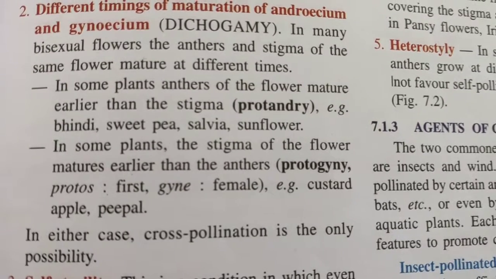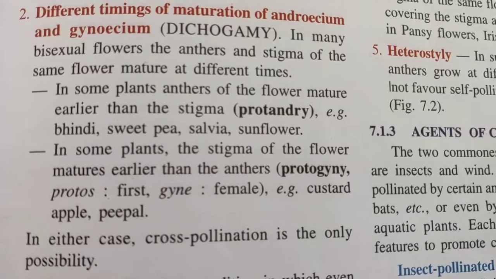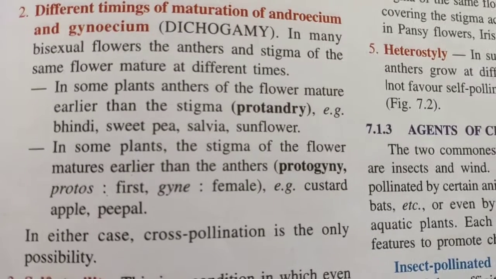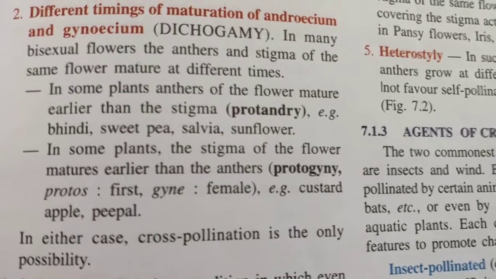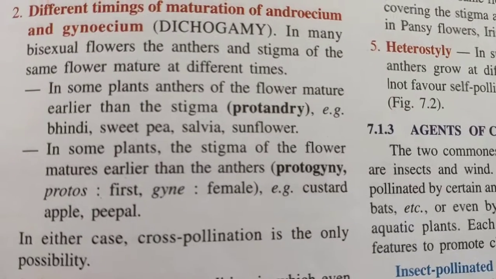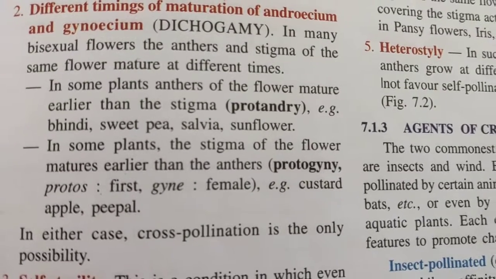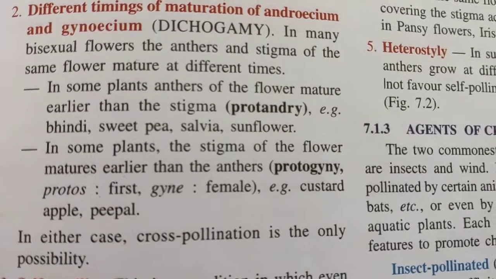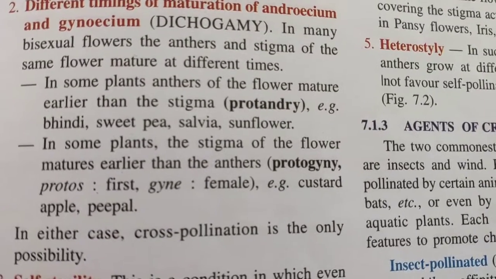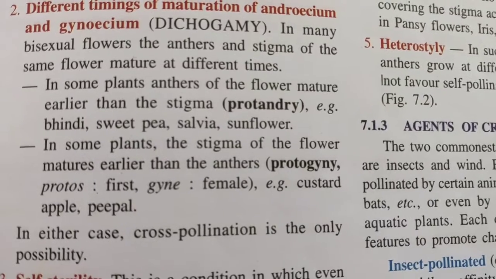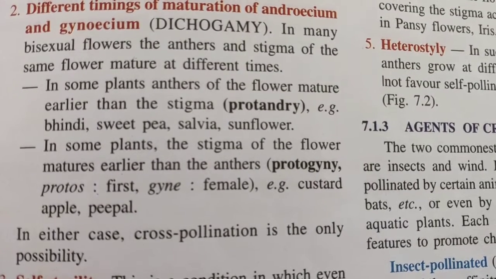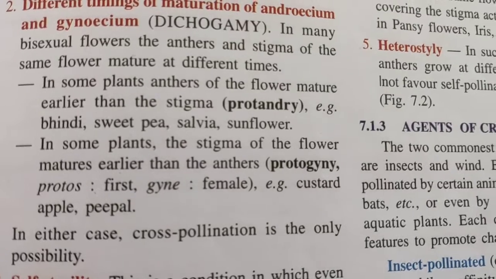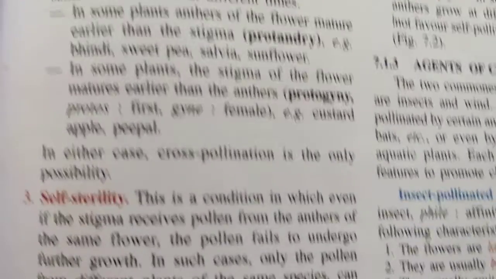Pro means earlier. Protandry means when the androecium is maturing earlier. Anthers are maturing earlier than the stigma. Example, sweet pea, sunflower. And in some plants, protogyny, that means earlier maturation of the gynoecium. The stigma of the flower matures earlier than the anthers. Example, custard apple, peepal. Two examples for each you have to learn.